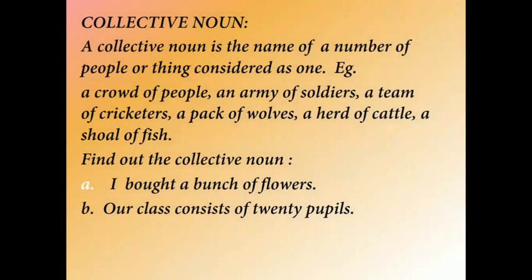Now the third kind is collective noun. A collective noun is the name of a number of people or things considered as one. Example, a crowd of people, an army of soldiers, a team of cricketers, a pack of wolves, a herd of cattle, a shoal of fish. So these words are specific names given to a number of people or things considered as one.